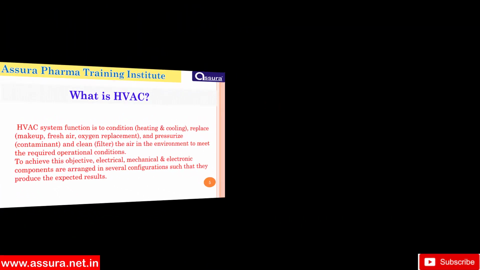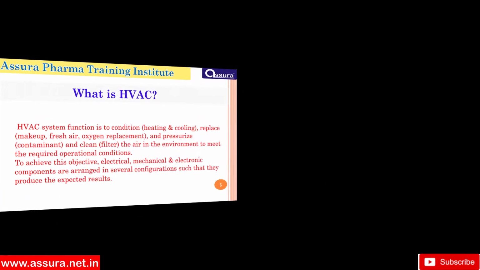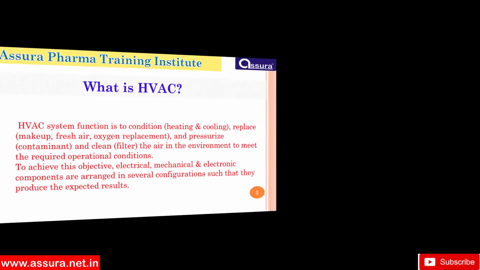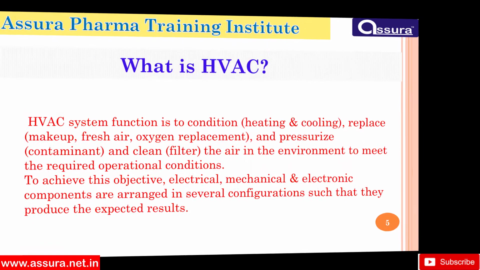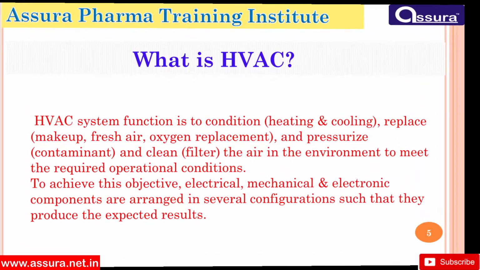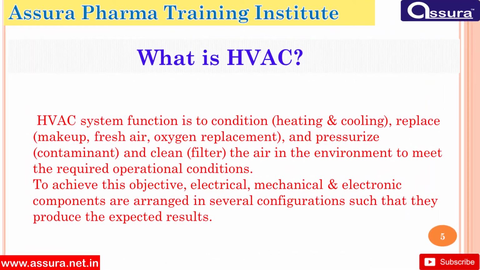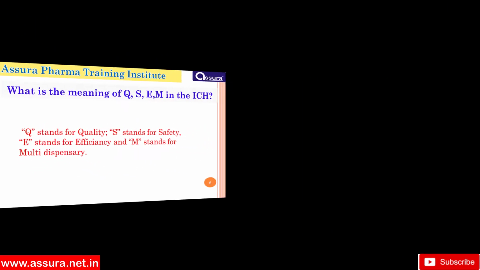Next, what is HVAC? The HVAC system function is to condition, pressurize and clean the air in the environment to meet the required operational conditions. To achieve this objective, electrical, mechanical and electronic components are arranged in several configurations such that they produce the expected result.